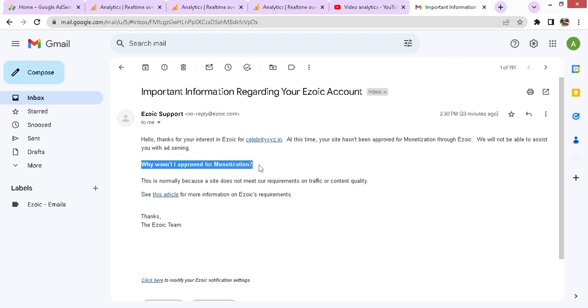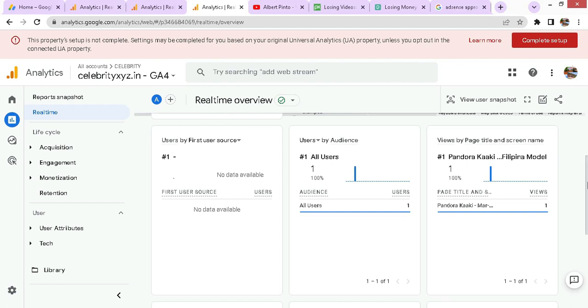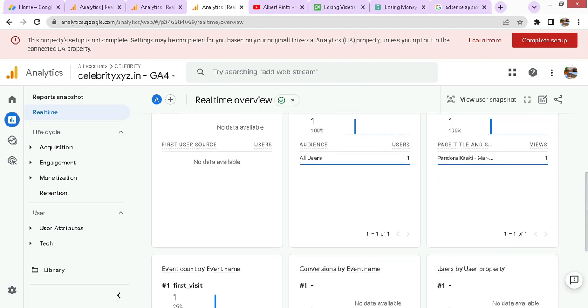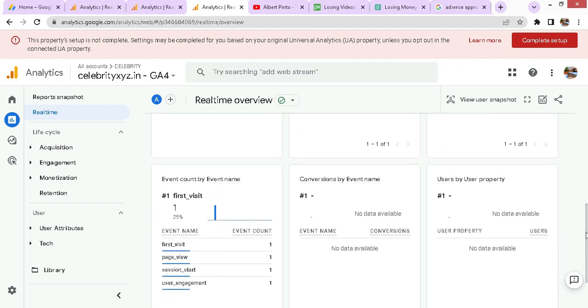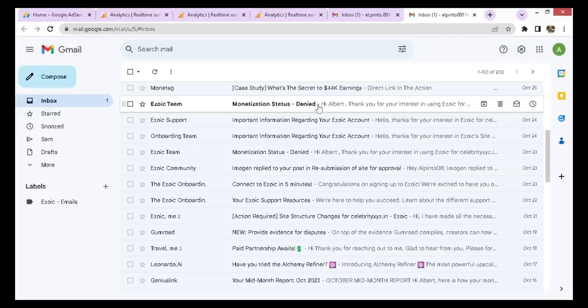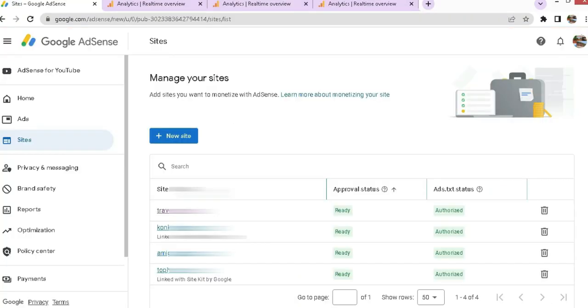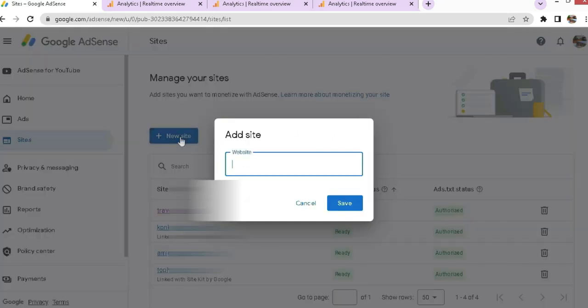Let's have a glimpse of the traffic. See here, I was getting organic traffic, and that too from overseas. Now I will add the same site again and see what happens, whether I will get AdSense approval again or no.